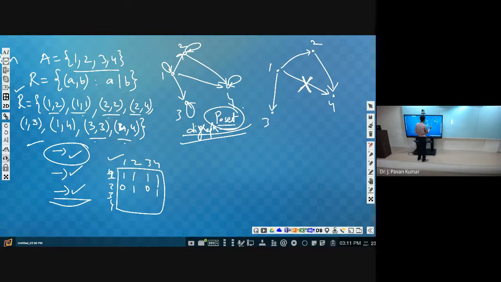Now, as of now, what is the representation that we have? 1, then 2, this is 4, this is 3. Next 1 to 2 we have, then 2 to 4 we have. This is the thing.